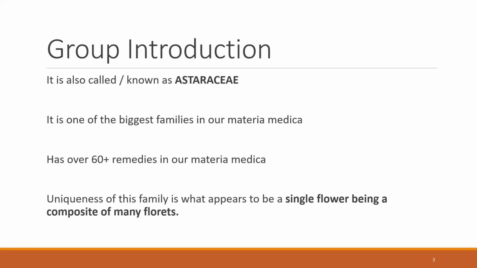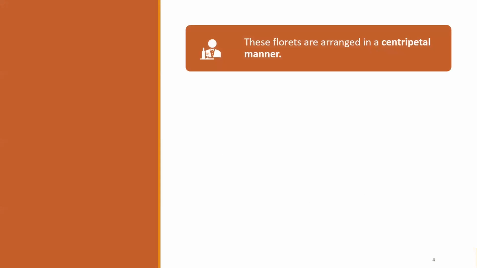And a little bit of botany for you. The uniqueness of the family is what appears to be a single flower being composite of many florets. Just for your information, the other name of Compositae is Asteraceae. These florets are arranged in a centripetal manner, centripetal meaning from the center to the periphery.